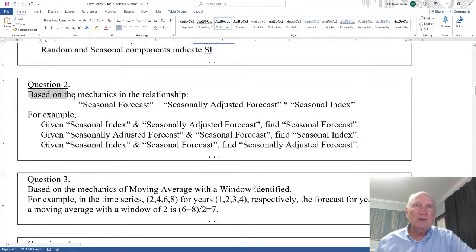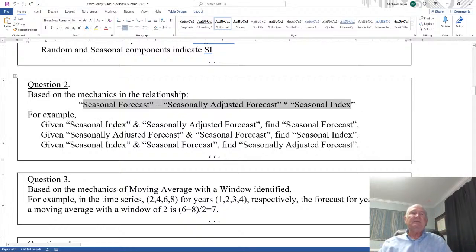Question 2 is based on the mechanics of the relationships. A seasonal forecast equals the seasonally adjusted forecast times a seasonal index. Now I have the forecast in here. I could have said seasonal value equals a seasonally adjusted value times the seasonal index. It's all going to be the same. It would be the same mechanics, and the question could be posed that way.